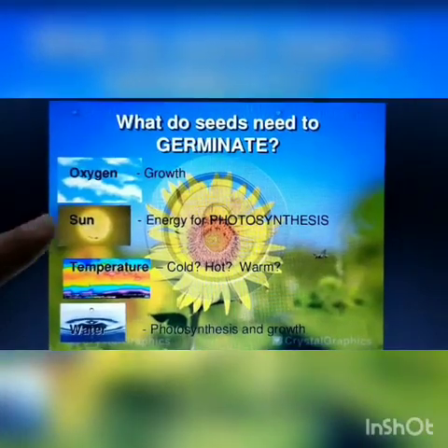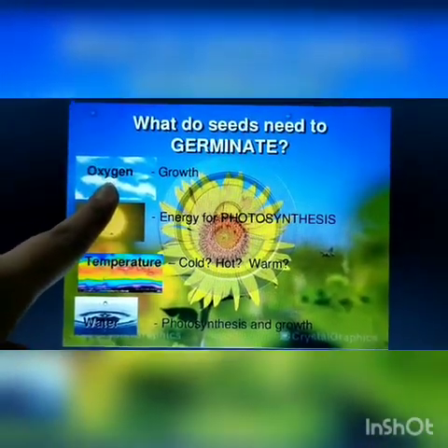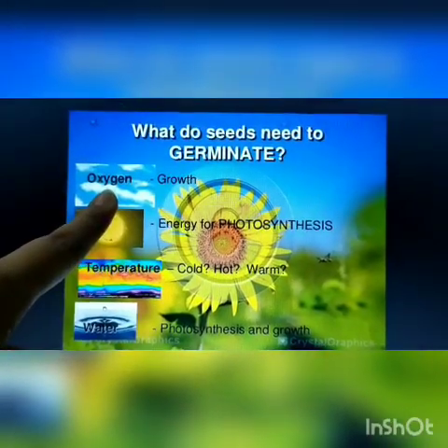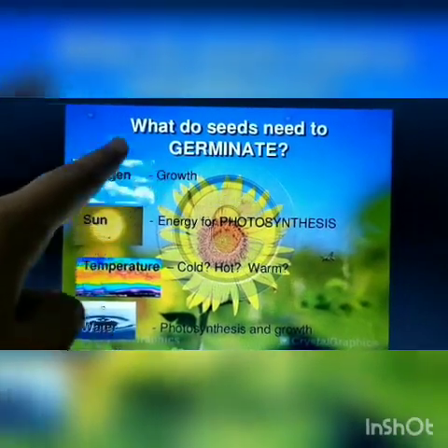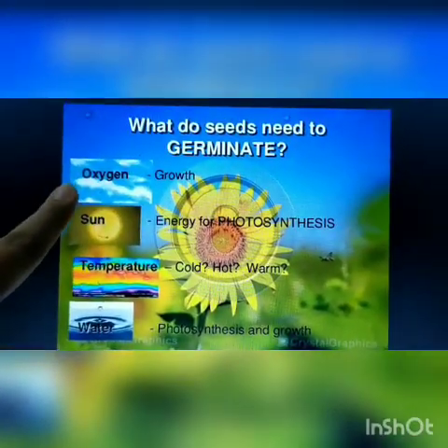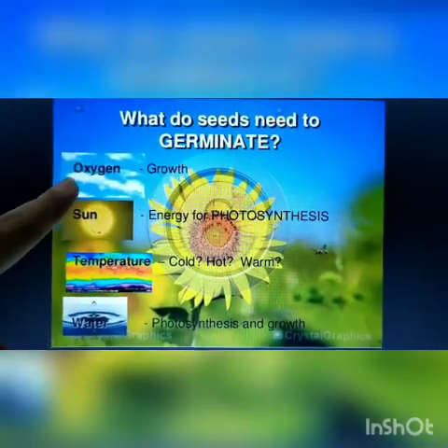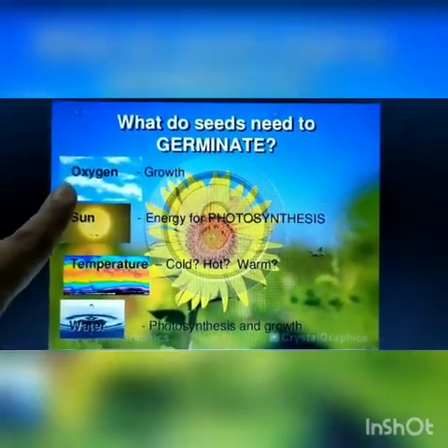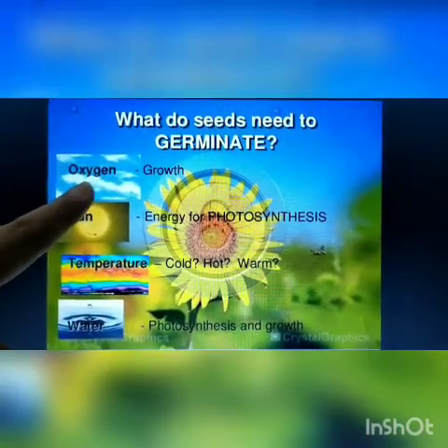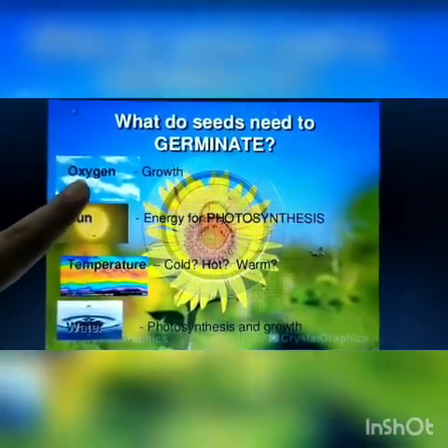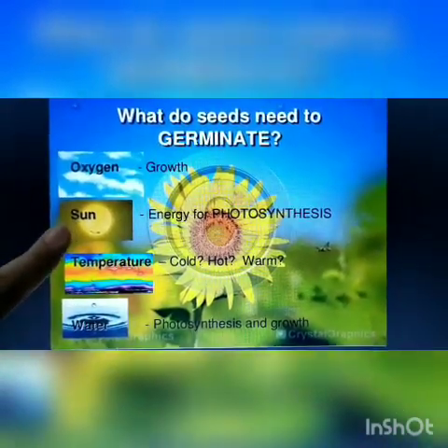So the first one is oxygen, that means air. The seeds need energy during germination. So the air provides oxygen gas. Oxygen is a type of gas which air provides to the seeds so that energy can be provided by this oxygen gas. Now the second one is sunlight.